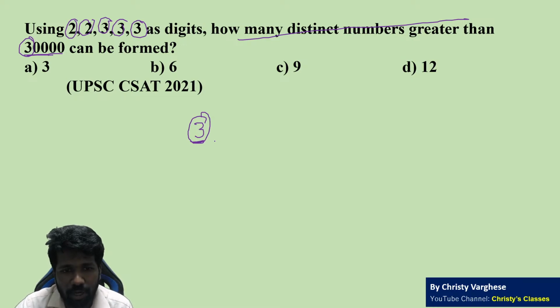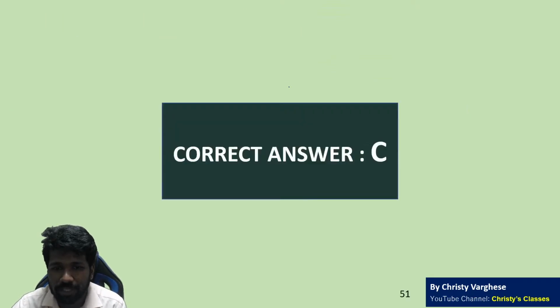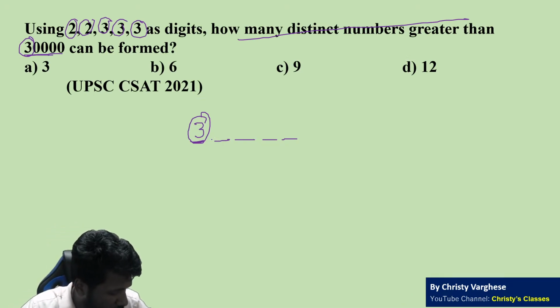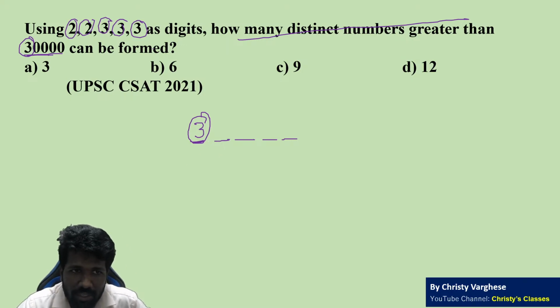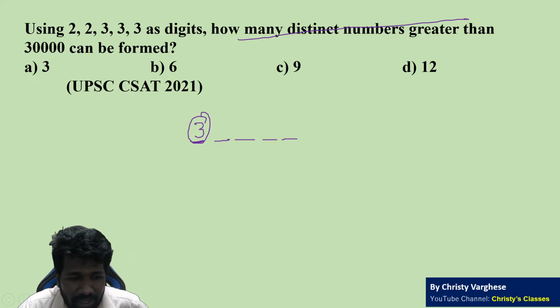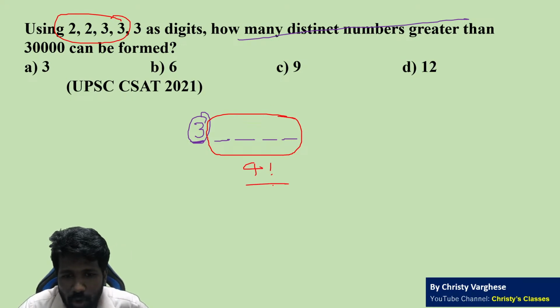So the leftmost position can only be 3. That is fixed. You cannot change that. Just like last to last question, this 8 was fixed in the unit position. Here 3 is fixed in the 10,000th position. So among these 3 3s, 1 3 is already fixed. You cannot take that 3 anymore because it is already fixed in a position. That means the remaining 4 numbers are available. And how many positions to fill? 4 positions. 4 numbers in 4 positions, 4 factorial ways normally.